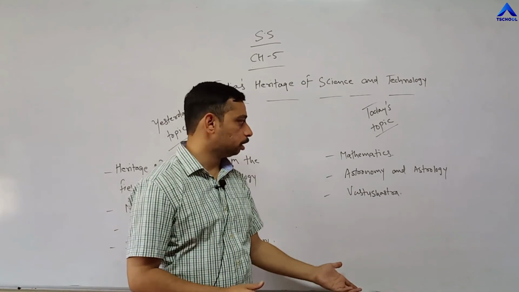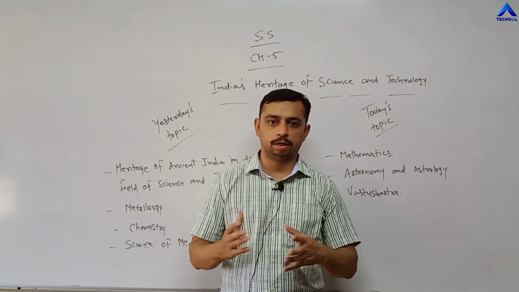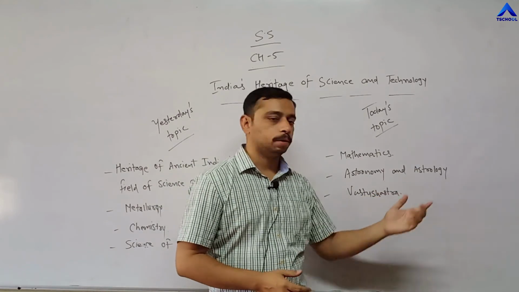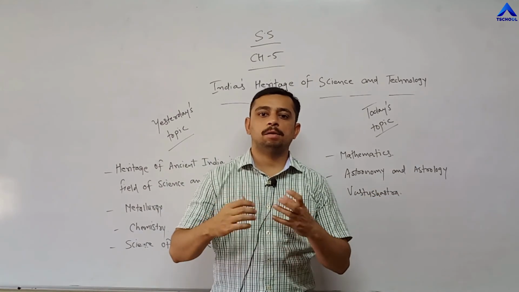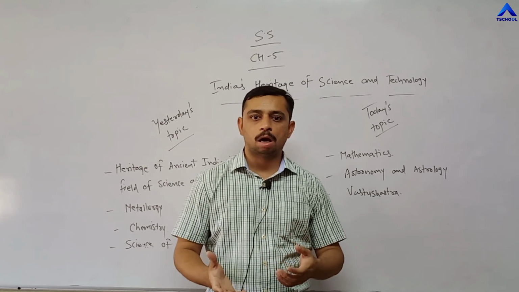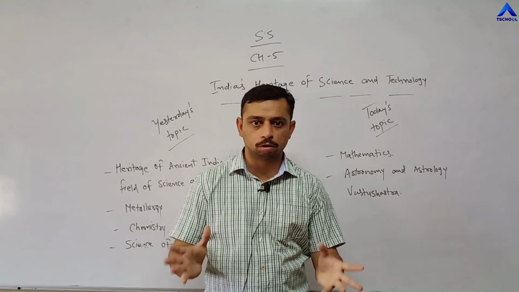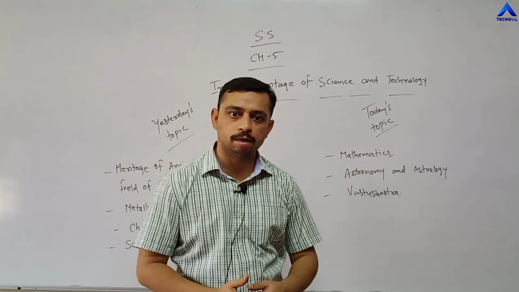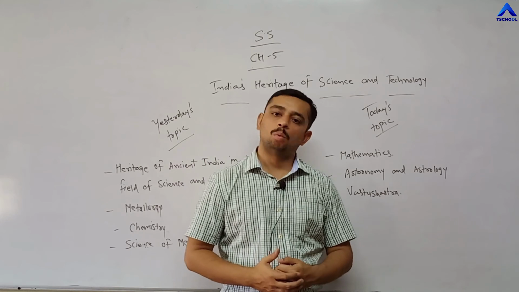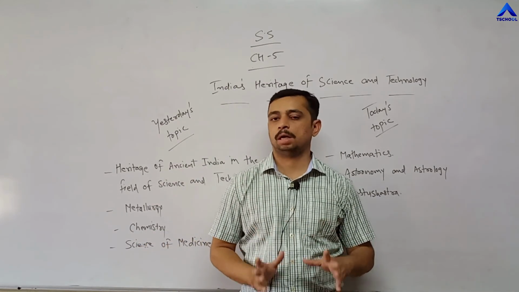Today we have discussed 3 topics: mathematics, father of mathematics, all those things, geometry, subtraction, addition, multiplication, astronomy and astrology, planetary movements through which there might be effects on humans, how we should preserve and protect, what are the benefits, what are the different authors, different books that have been written by different great scholars and experts, right? And the last is Vastu Shastra, right? I hope all these 7 concepts are clear.